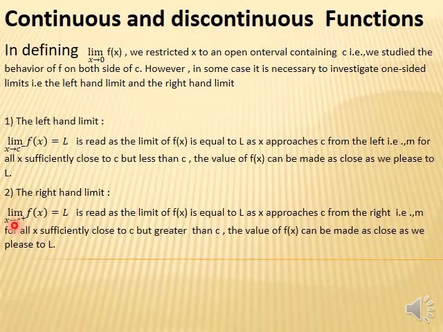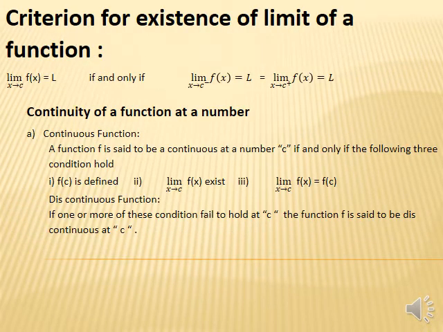So similarly we have the right hand limit. If we approach c from the right hand side, then we indicate c with a positive sign in the power. It means we approach the value c from the right hand side, and you can follow the same procedure for the right hand limit. Now student, before starting the question, here is the criteria for existence of a limit.